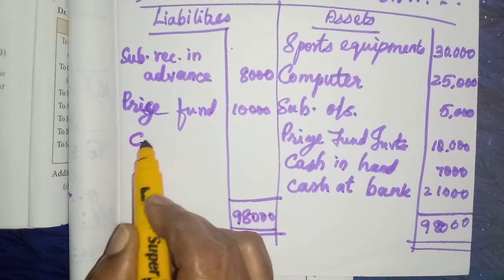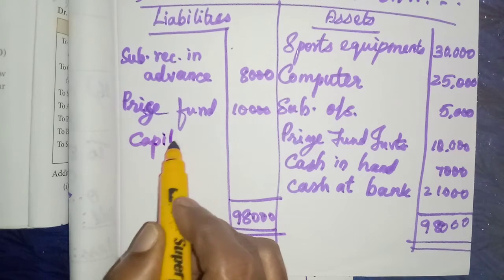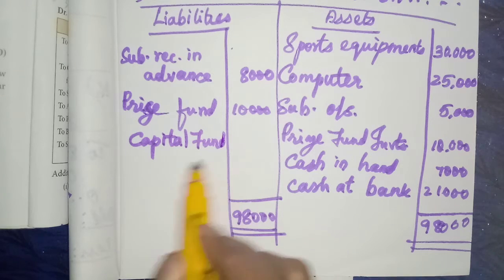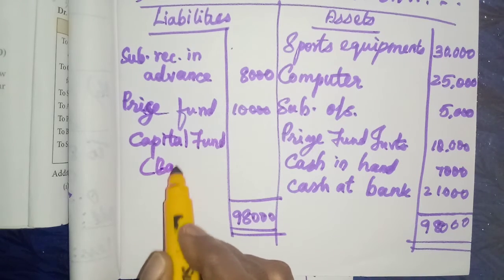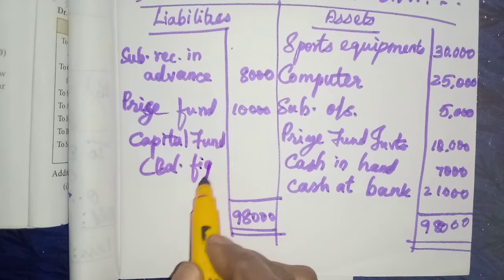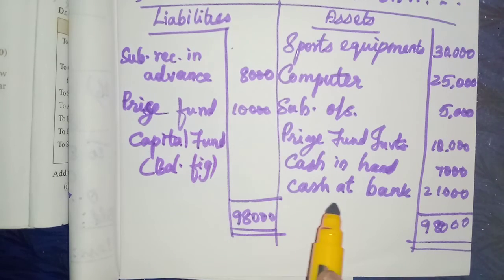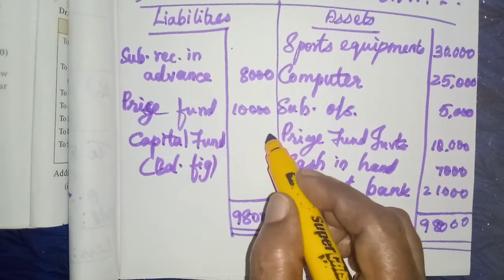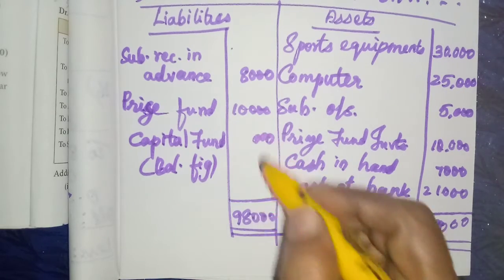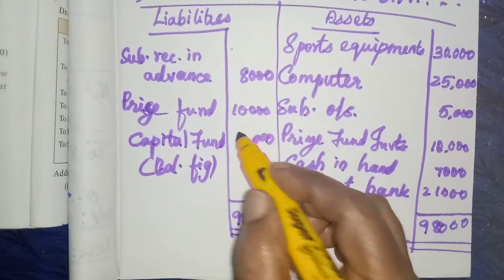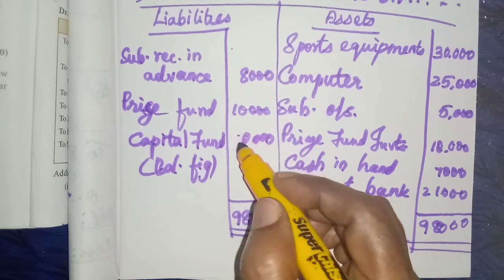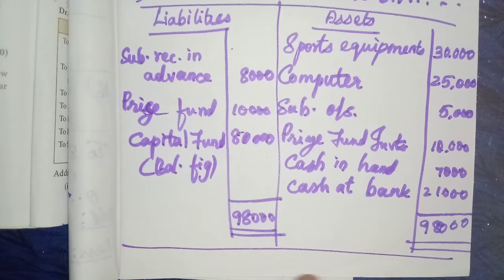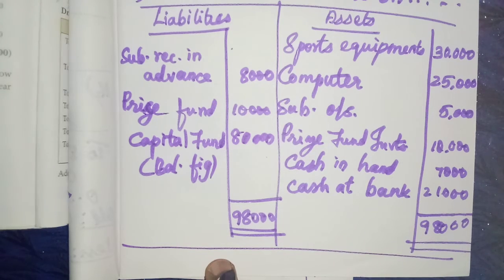Now capital fund, the remaining balance item, the balancing figure, 98,000. Here 1 plus 8, 9. So 80,000 is the capital fund.